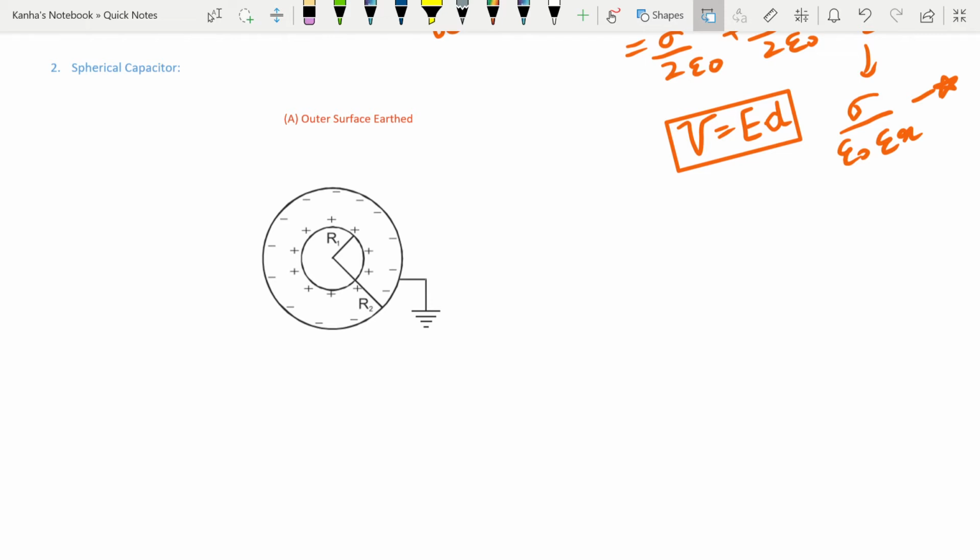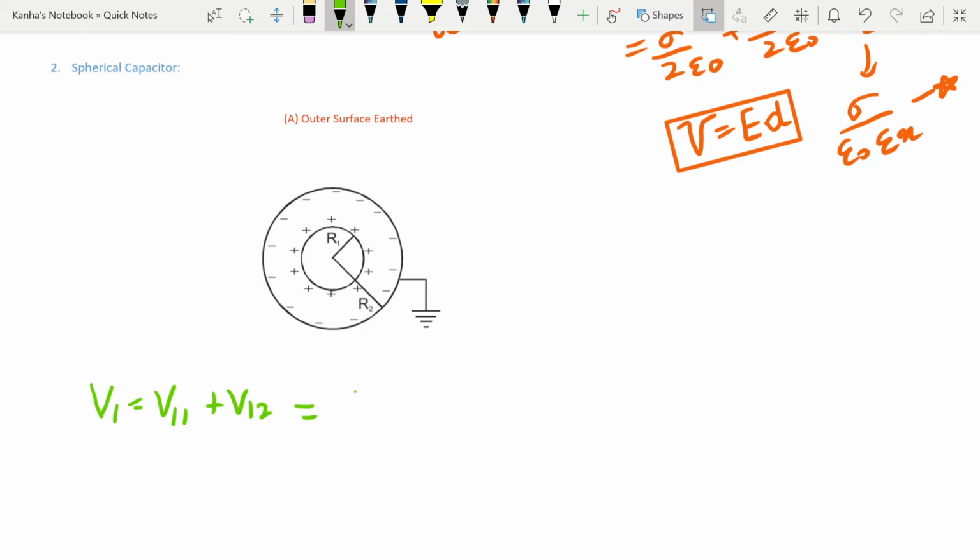First of all, you need to find the potential of the inner sphere. Let the potential of the inner sphere be V1, which is equal to the potential of the inner sphere due to charges on the inner sphere plus the potential of the inner sphere due to charges on the outer sphere.